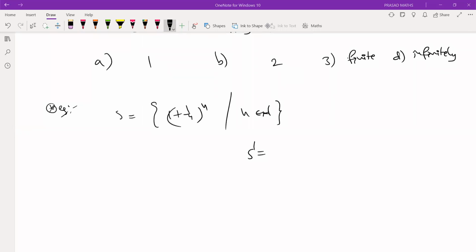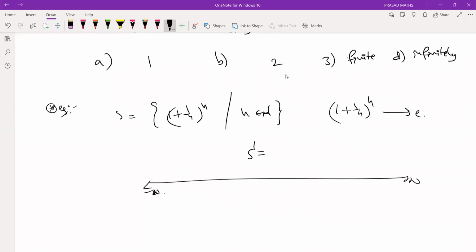Chandra, sir. So that means there is no point other than E that is a limit point. Why? Because (1 + 1/n)^n converges to E. So once it converges, every neighborhood of E, we'll see later, contains at least one point other than this. In fact, this neighborhood contains infinitely many points of the set S. As n tends to infinity, (1 + 1/n)^n converges to E. Therefore, according to convergence, this neighborhood contains infinitely many points of the set A. So the only limit point is E.